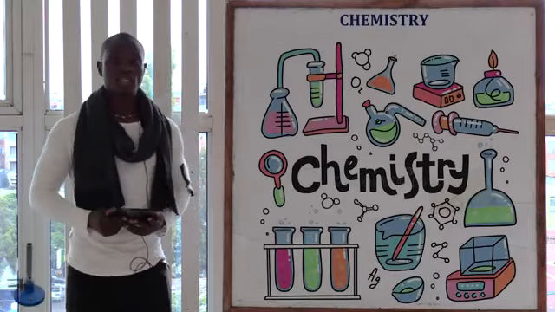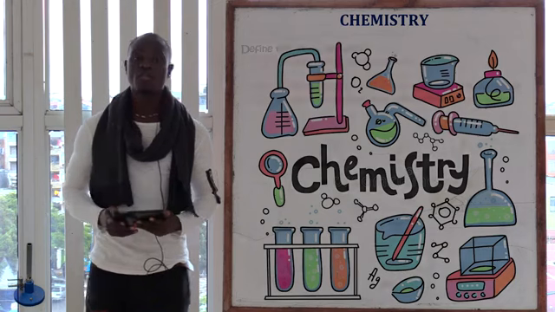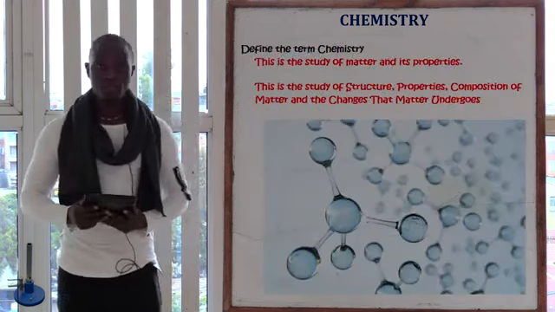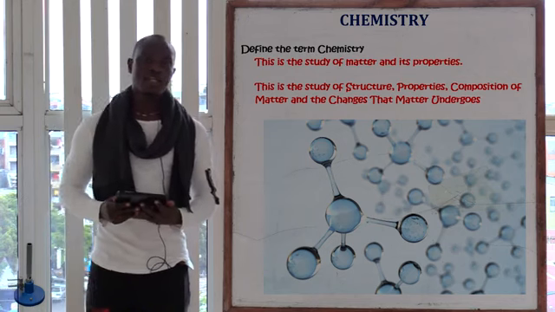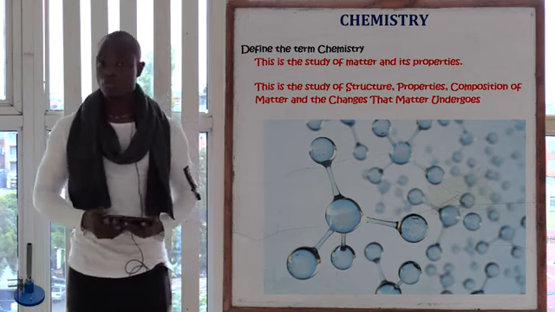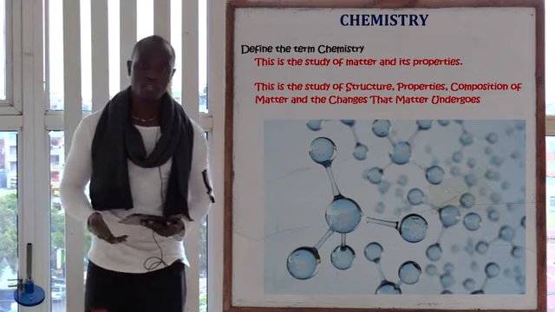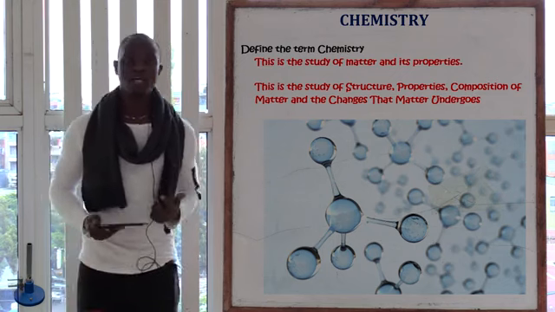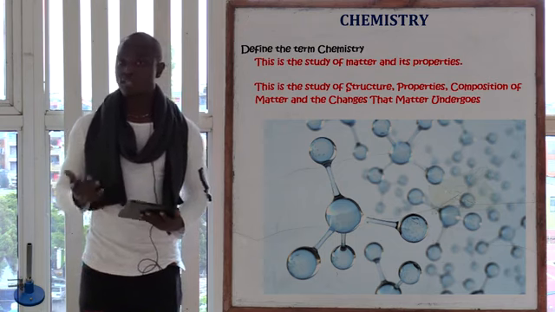Now, I want us to look at a chemistry Form 1 paper, and let's begin with the first question. The first question is asking, define the term chemistry. If you have been asked to define the term chemistry, you can give two definitions. One is a very short definition, whereby chemistry is the study of matter and its properties. That one is still right.